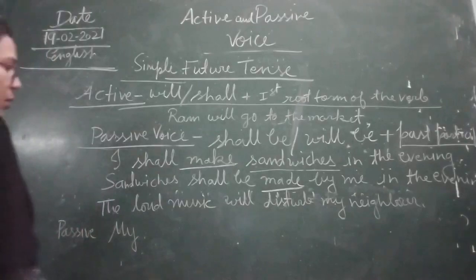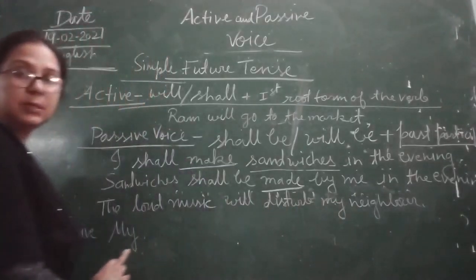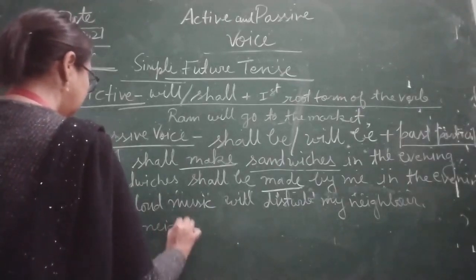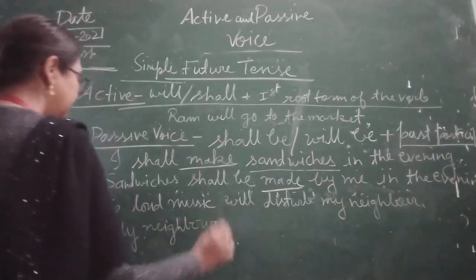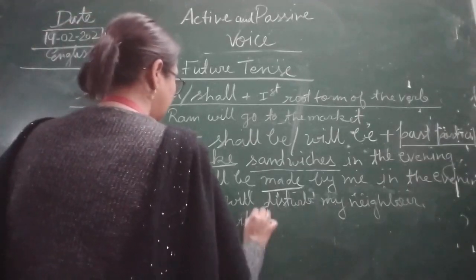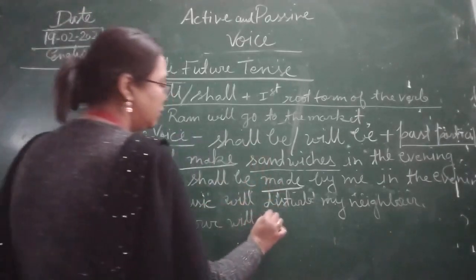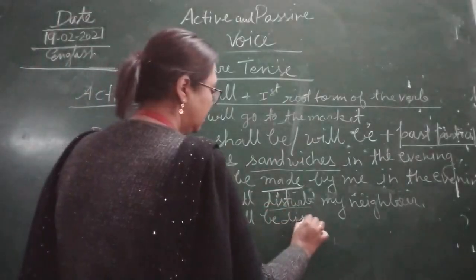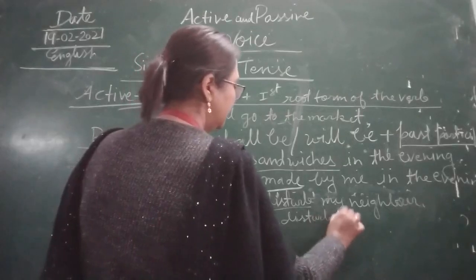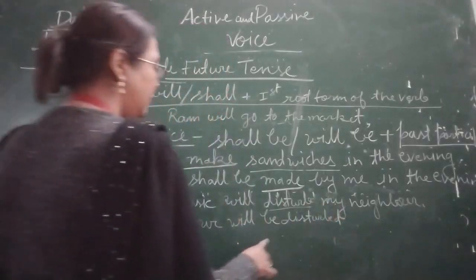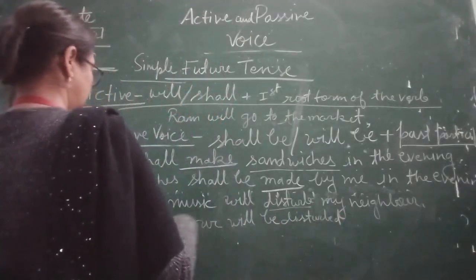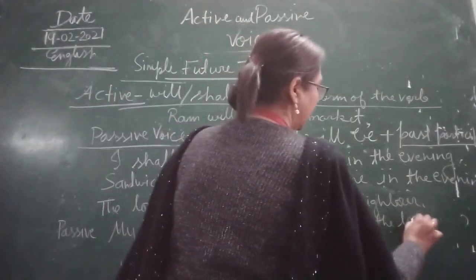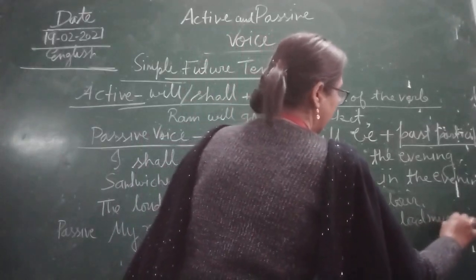So what will we do? My neighbor becomes the subject. My neighbor will be, we have to use will be. Now disturb becomes disturbed. My neighbor will be disturbed by the loud music.